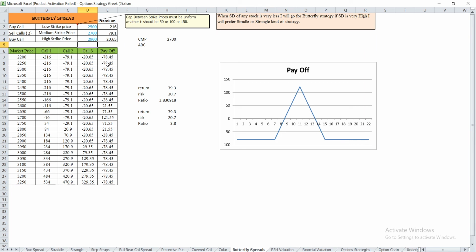So in this scenario, my maximum loss is 78.45 and my maximum return is 121.55. Here my ratio is 1.5. It means for every 1 rupee of risk I will earn a return of 1.5. I will copy this also here.